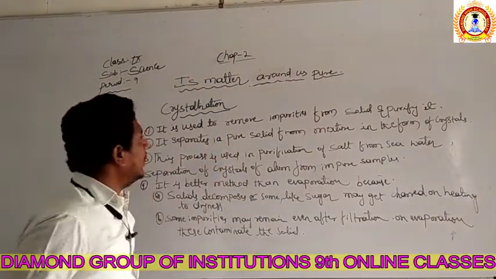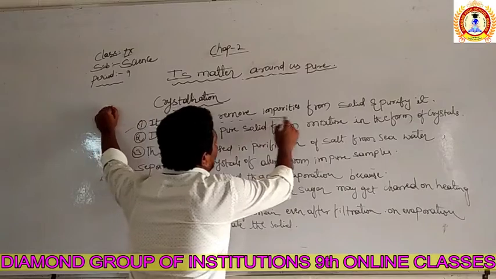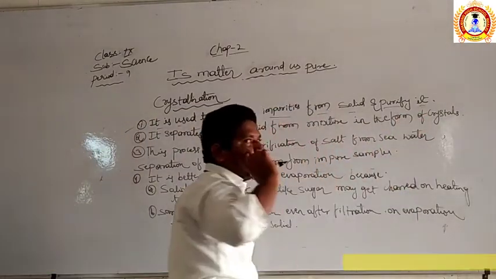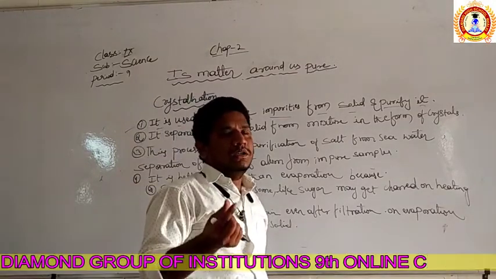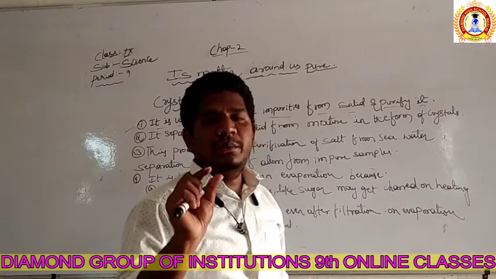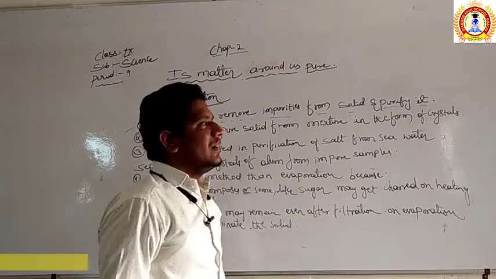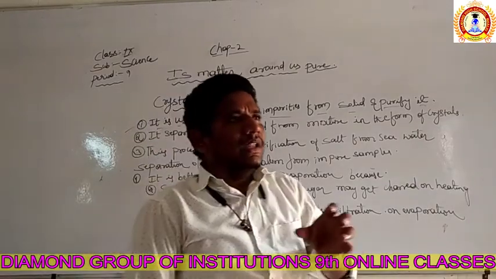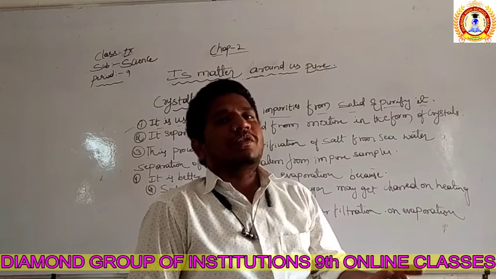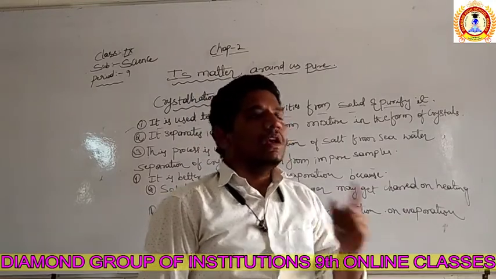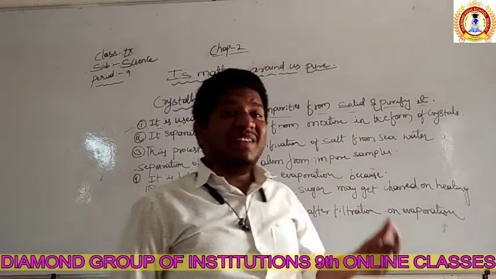Now the crystallization process. Okay, what is the crystallization process? First, it is used to remove the impurities from a solid and purify it. As for crystals, you can check your house salt, the rock salt you can call it, which is of big size. Those rock salts are crystals. The diamond is a crystal. Compounds are again divided into 2 forms called crystalline and amorphous. Amorphous means they are in powder form. Crystals are the crystals, right? Like sugar is a crystal, salt is a crystal.